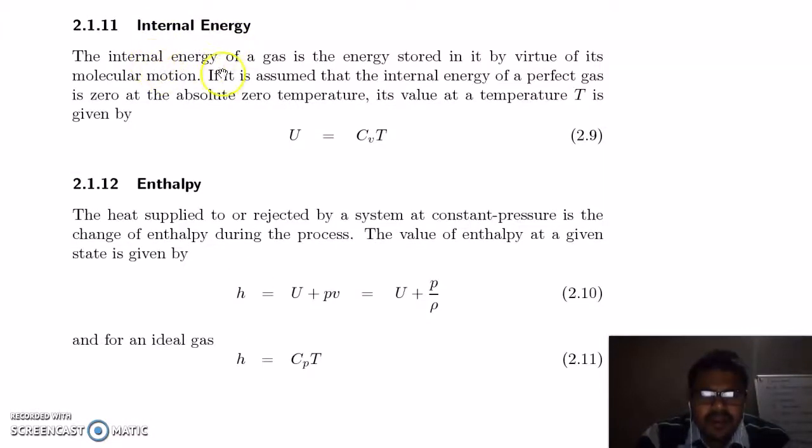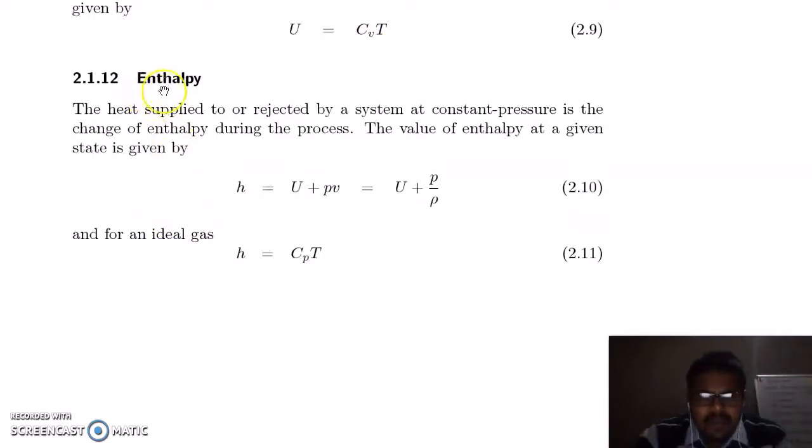Internal energy of a gas is the energy stored in it by virtue of its molecular motion. So it is assumed that the internal energy of a perfect gas is 0 at absolute 0 temperature. Its value at a temperature T is given by U equal to Cv, specific heat at constant volume, into temperature. Enthalpy will include the flow energy, which is P into V. If you add internal energy plus this PV, you will get enthalpy. It is also defined as the product of specific heat at constant pressure into temperature.